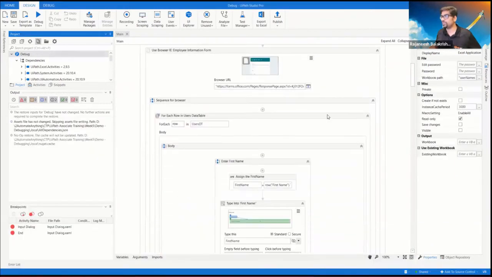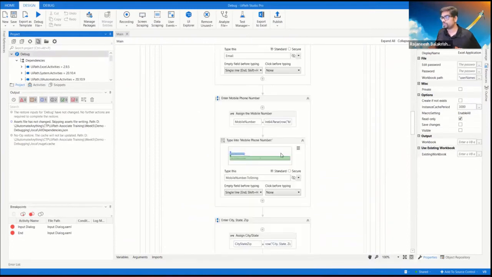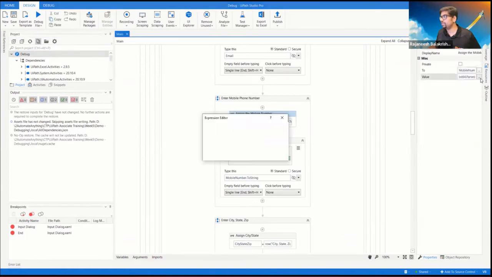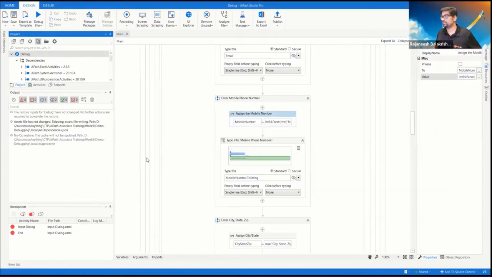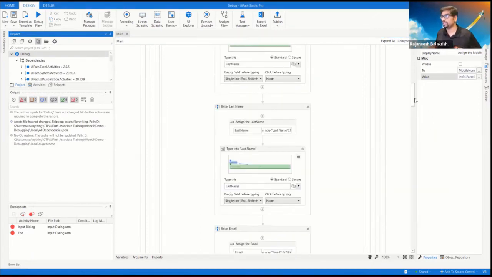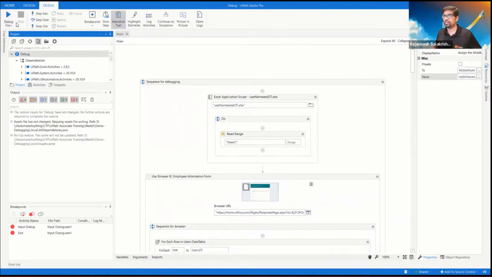So when it comes to this place, while entering the phone number, there is a conversion happening in the mobile number, where it is converting into an integer for the mobile number, and that will fail because it will not convert the string into the integer. So we are expecting an error. So we just run it, or just click on debug and see what happens.